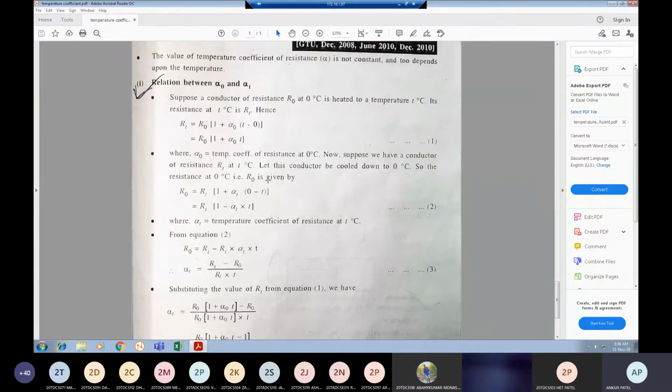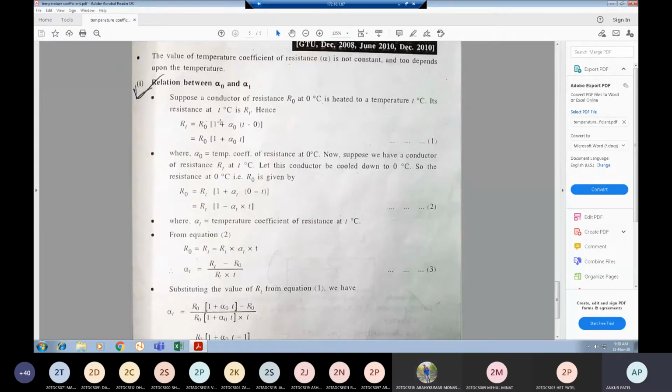Now, when we are cooling down from T degrees Celsius to 0 degrees Celsius, your equation will change. Here R0 is given by R0 is equal to RT (1 plus alpha T (0 minus T)), so it is equal to RT (1 minus alpha T into T). Are you getting this equation?